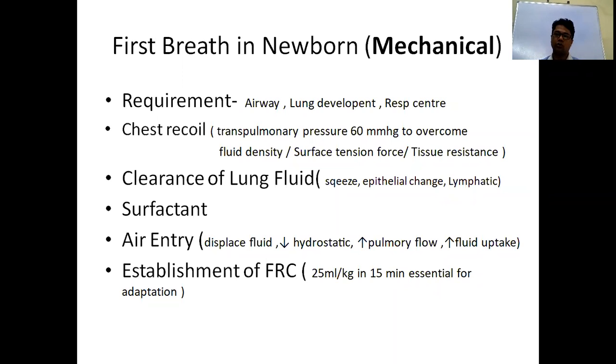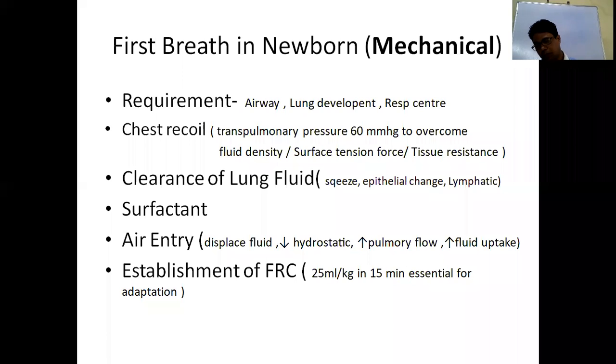For the first inspiratory breath, there is a pressure required. In extrauterine life, for breathing, our diaphragm contraction is required, so that a negative pressure is developed. That negative pressure causes the inspiratory breath. But when there is a transition from intrauterine life to extrauterine life, at that time the diaphragm is not used, or the diaphragm is not contracted. Only the passive pressure, or passive mechanical factors, that is chest recoil.